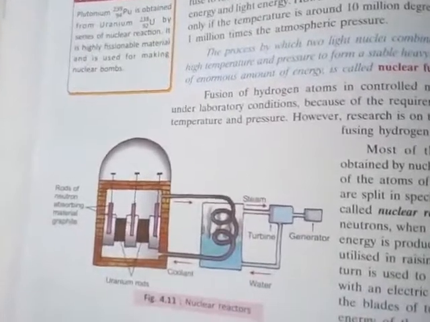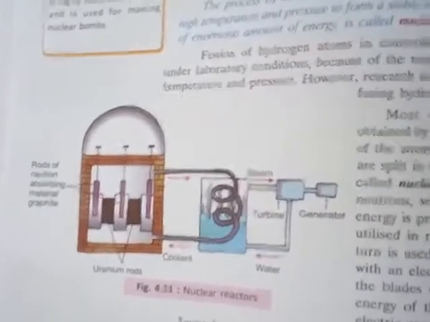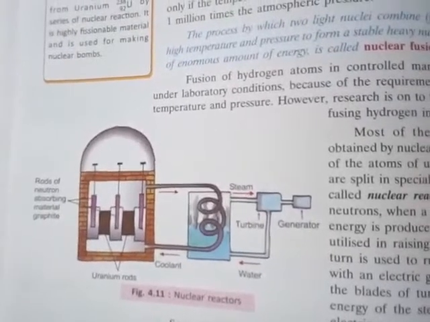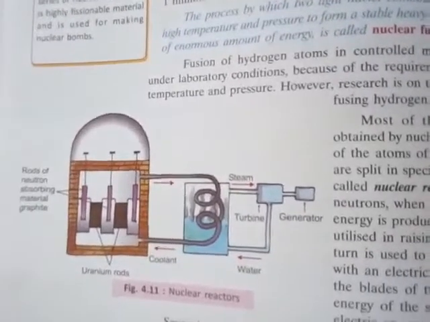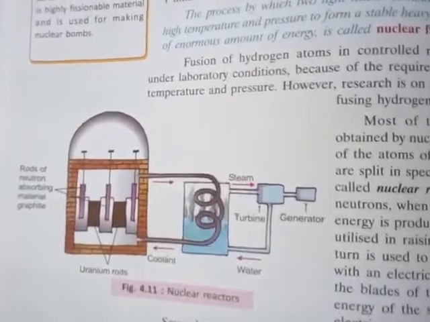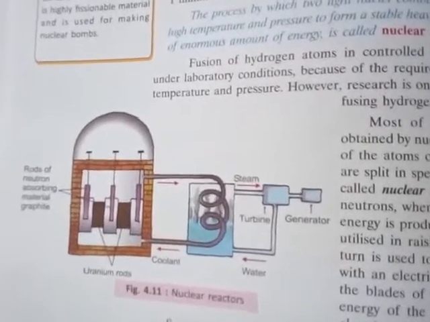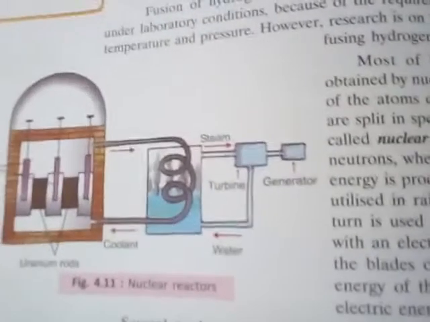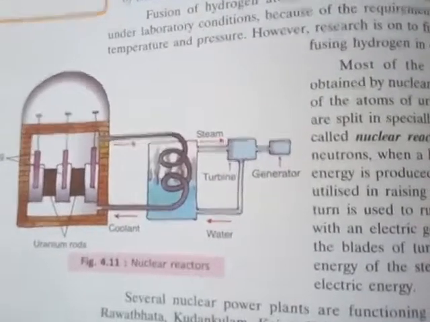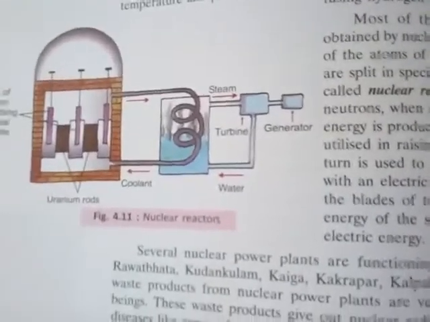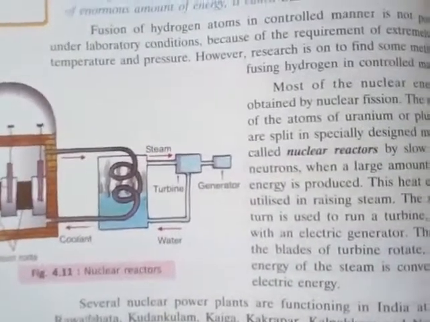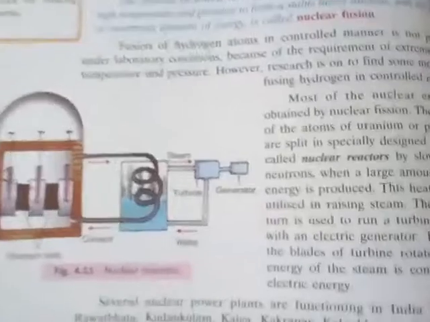After that the reactor produces an enormous amount of heat, and this heat energy is combined with a turbine, and an electric generator is also involved. When the turbine rotates, the steam energy is converted into electric energy.